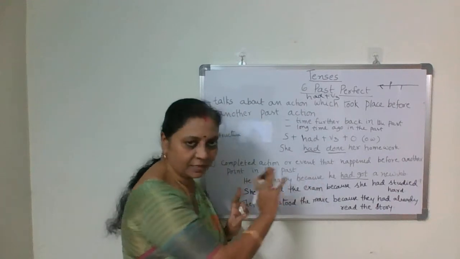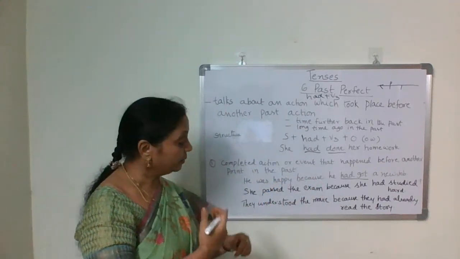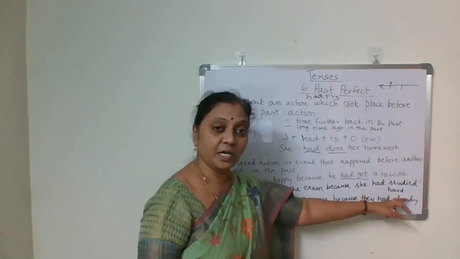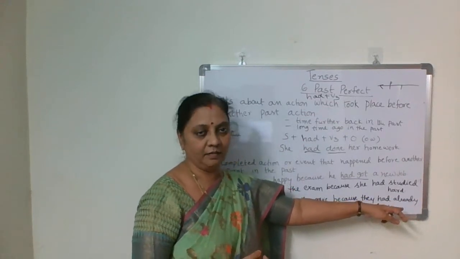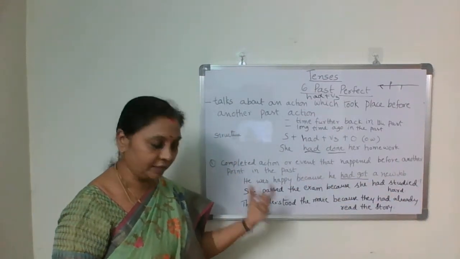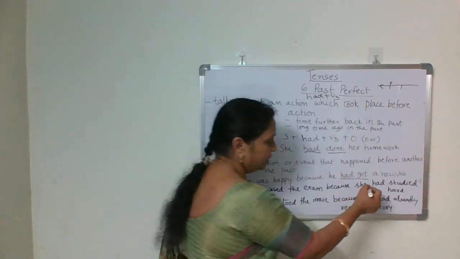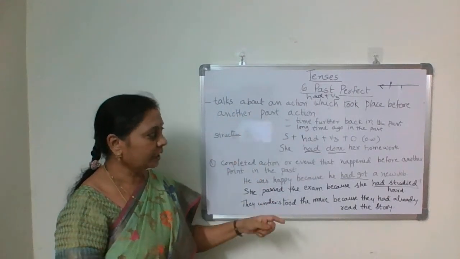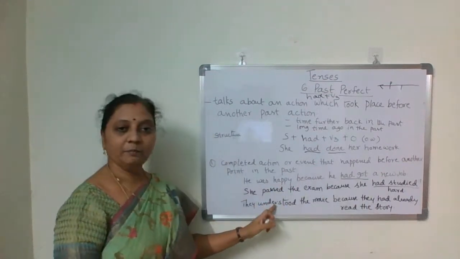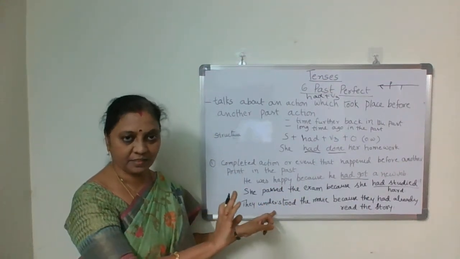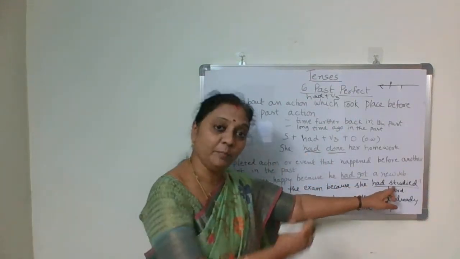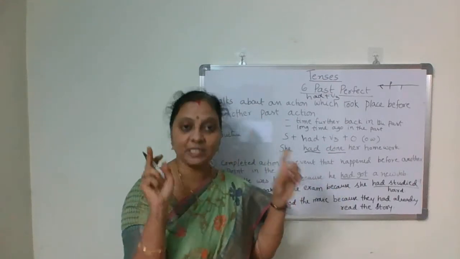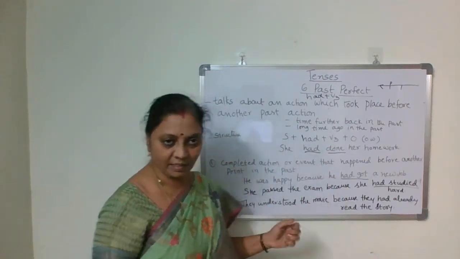She passed the exam. But why did she pass the exam? Because she had studied hard. That is the reason. Before that, one action took place. Now look at this: it talks about an action which took place before another past action. She passed the exam is the past action, but before this past action, something happened. We always express that in past perfect tense. Now it's clear, I feel.